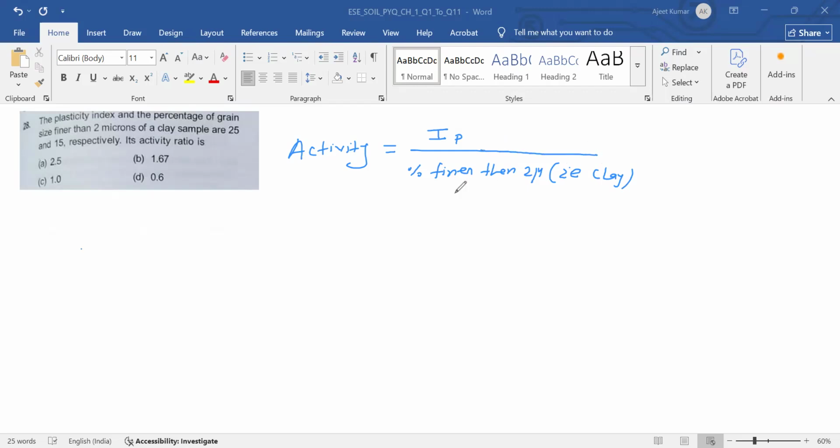So IP is given as 25, and the percentage finer than 2 micron is 15. So 25 by 15 is 5 by 3, which is equal to 1.67. So option B is the correct answer. 28 is done. Now 29.